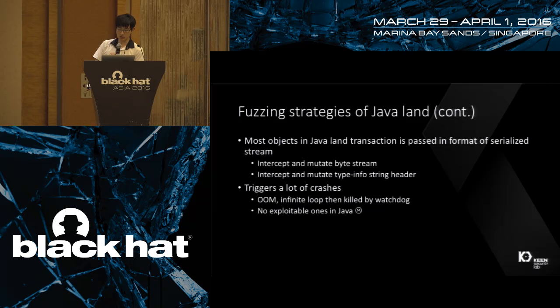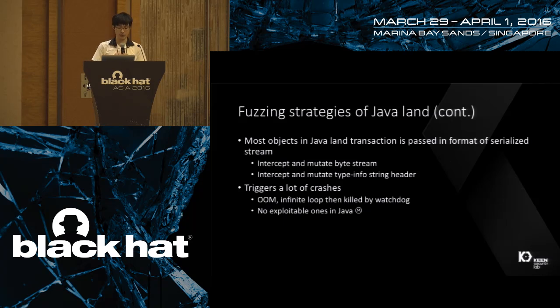I have introduced the fuzzing strategies in the native land, but for the Java land, the story is a bit different, because for most objects in Java land, the transaction is passed in the form of a serialized stream, like a Serializable. For example, java.lang.String and java.lang.Float are passed in the format of a serialized stream.